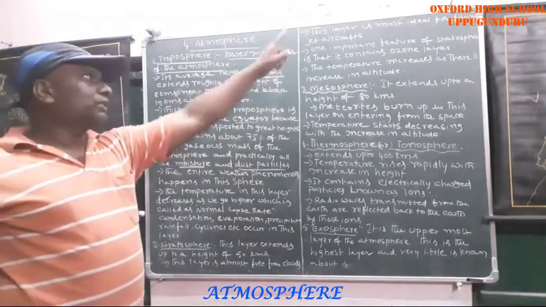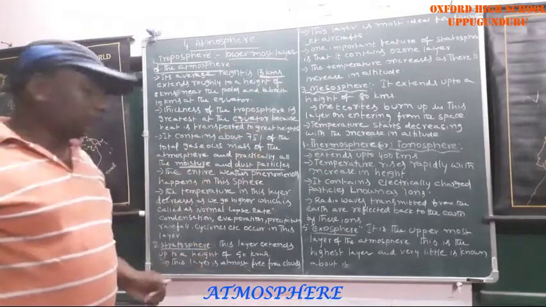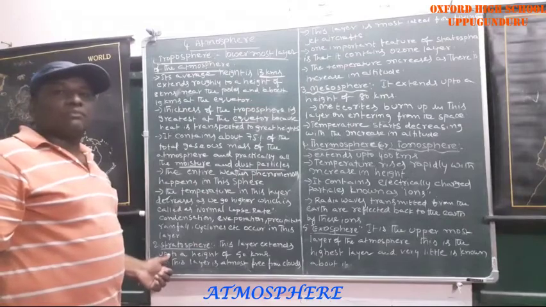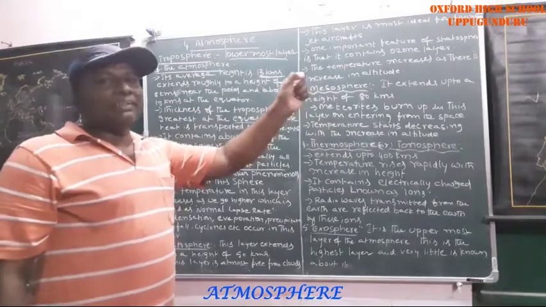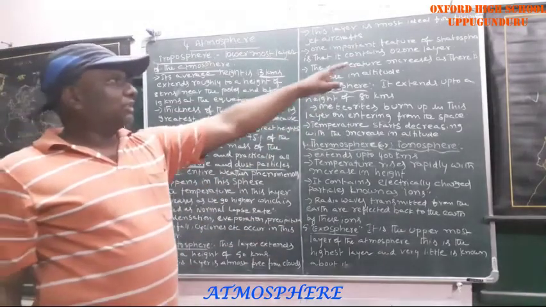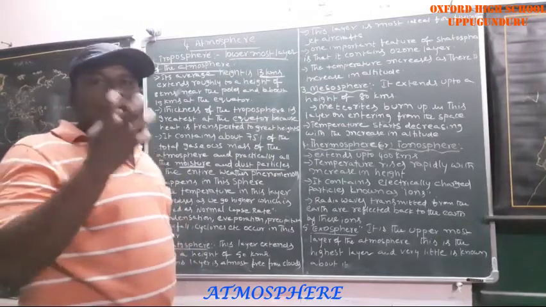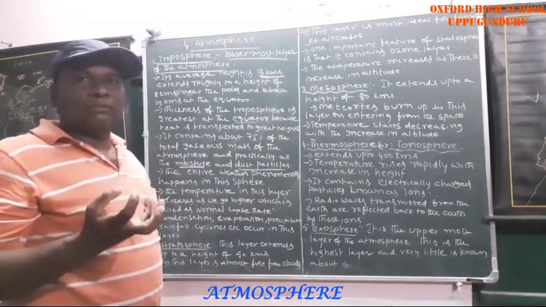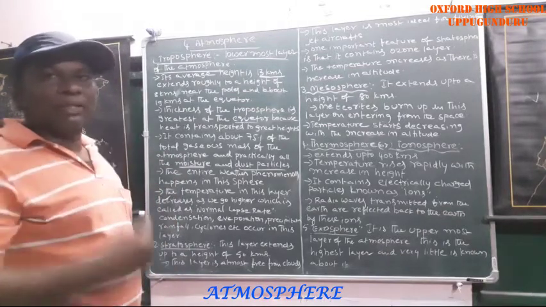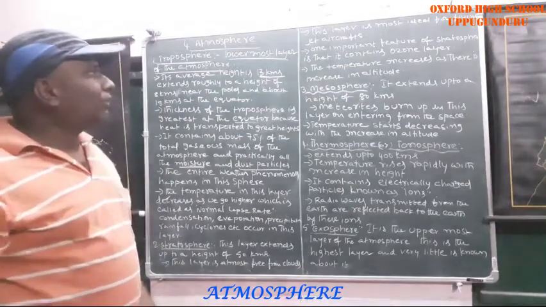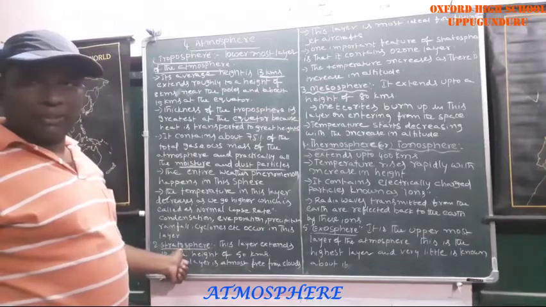This layer is most ideal for flying jet crafts. From an examination point of view, this is very important. Which is most suitable for flying jet aircraft? Yes, stratosphere. One important feature of the stratosphere is that it contains the ozone layer. The ozone layer protects us from UV rays and different kinds of poisonous rays coming from the sun.